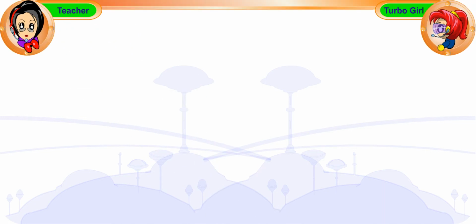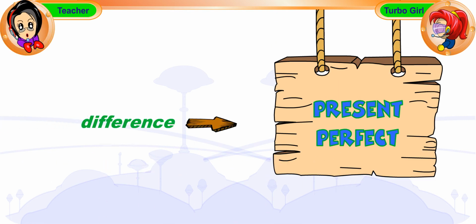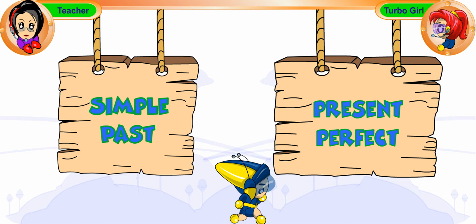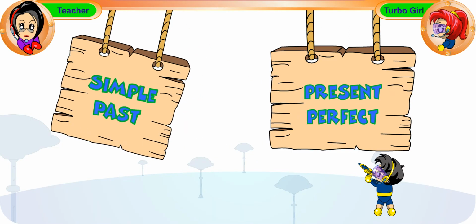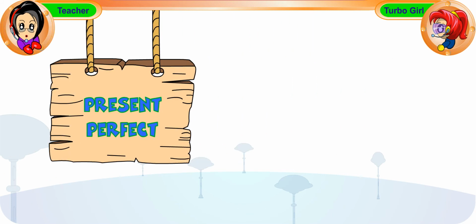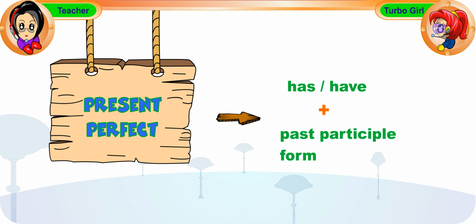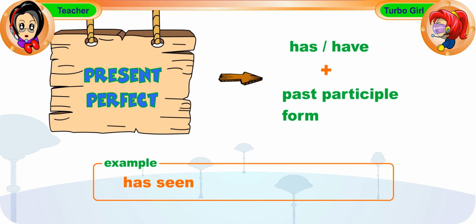Hello, Turbo Girl. We are going to learn about the present perfect tense and the difference between the present perfect tense and the simple past tense in this lesson. Let's first look at the present perfect tense. The present perfect tense is the has or have plus past participle form. For example, has seen or have hidden.